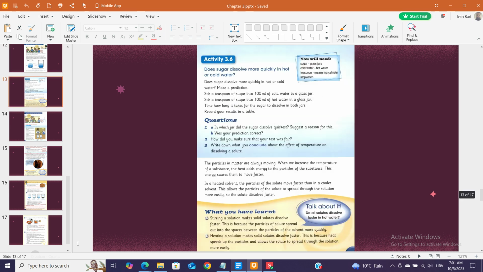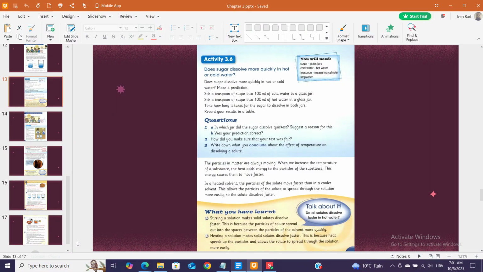Activity 3.6. Does sugar dissolve more quickly in hot or cold water? Make a prediction. You will need sugar, glass jars, cold water, hot water, teaspoon, measuring cylinder, stopwatch. Stir a teaspoon of sugar into 100 milliliters of cold water in a glass jar. Stir a teaspoon of sugar into 100 milliliters of hot water in a glass jar. Time how long it takes for the sugar to dissolve in both jars. Record your results in a table.